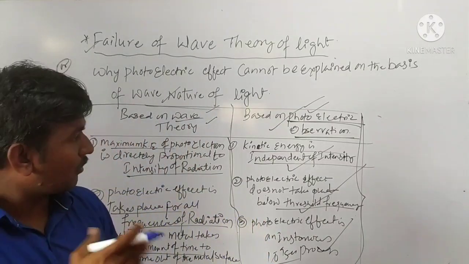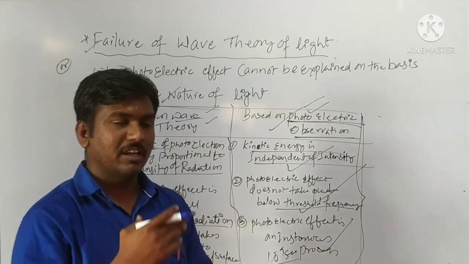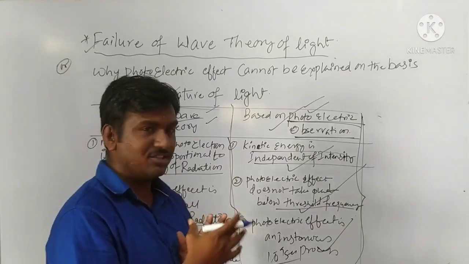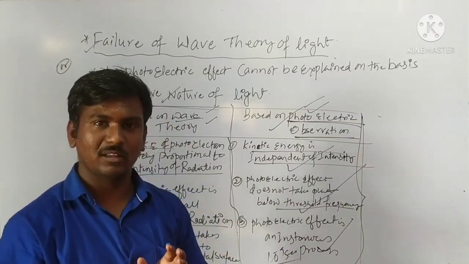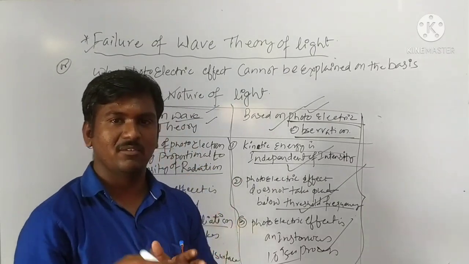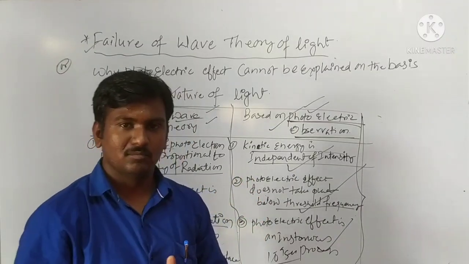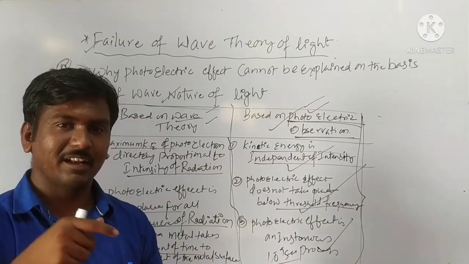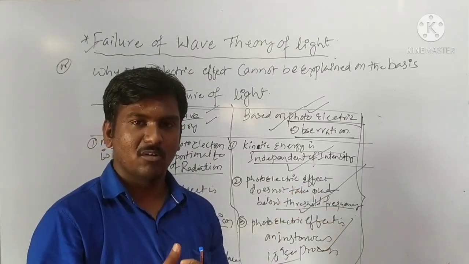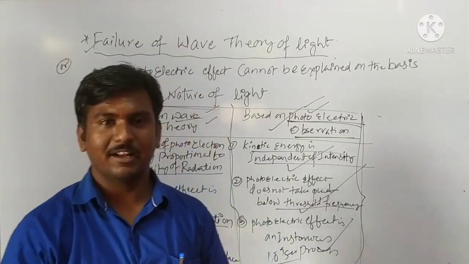Okay, so further we are going to discuss Einstein's photoelectric equation. So there will be some discussion of the photon collision with the metal surface. When we apply a certain amount of energy to the metal surface, there will be a collision between the metal surface and the photons of incident radiation. So according to the law of conservation of energy, total energy equals the sum of the work function and kinetic energy.